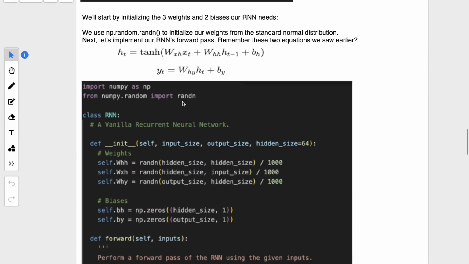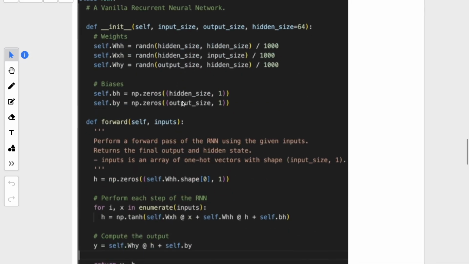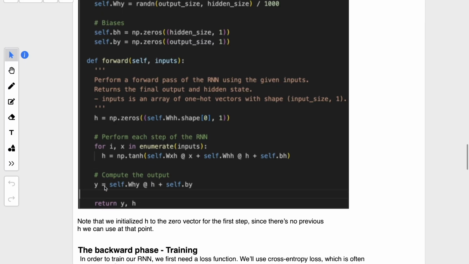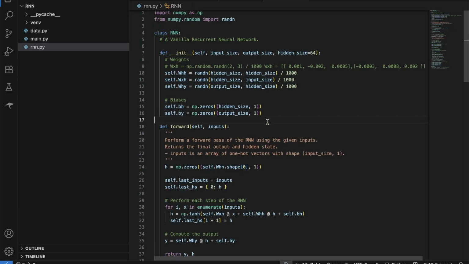Now after initializing, we implemented the feed forward layer. It takes the weighted sum of the weights and the inputs along with the hidden layer plus bias, and passes it to the activation function, which is tanh. Then it calculates the output, because we have only one output, using the output weight as well as the output bias, and returns it to us. So for example, let's go to the RNN.